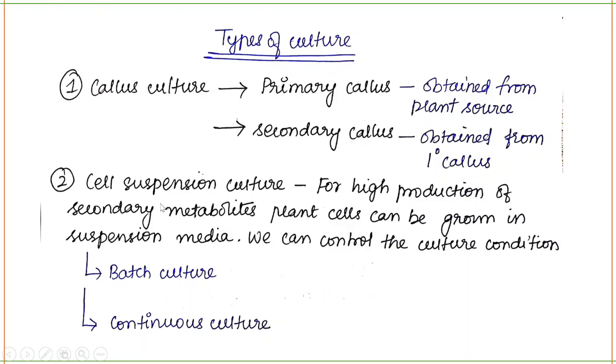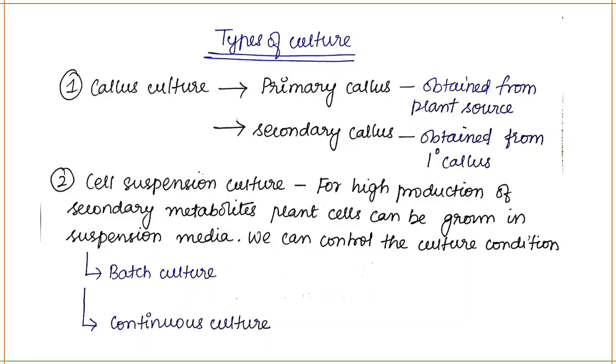Okay, next is cell suspension culture. Suspension is nothing but liquid medium. For high production of secondary metabolites, plant cells can be grown in suspension media. We can control the culture conditions, and in this we can have batch culture and continuous culture. Batch culture means you perform batch to batch culture, which means you will have a fermenter. You will put all the necessary materials required for the process to occur. It'll take some time for the process to occur, and after the end you will remove the products. So input and output is there.